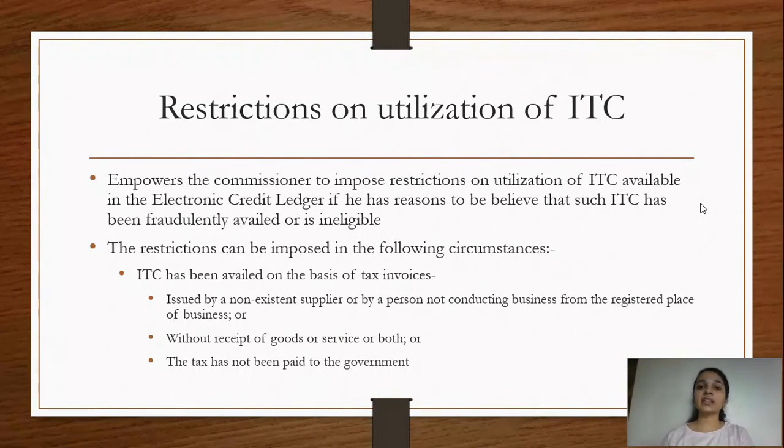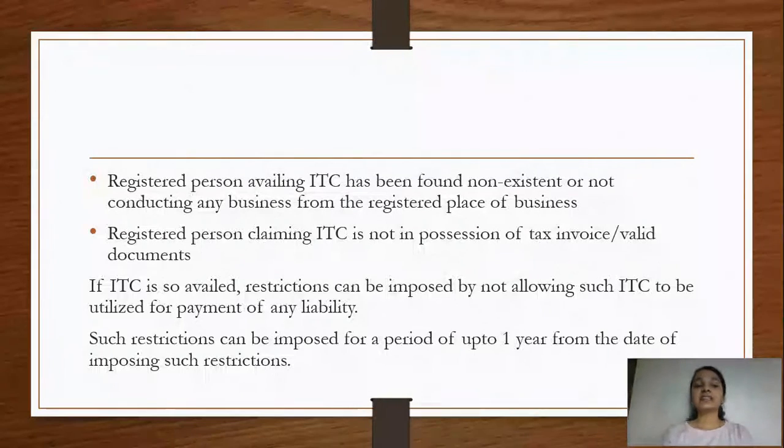Now let's look at the other two situations wherein there's a restriction on utilization of ITC. So the second situation is wherein a registered person who is availing ITC has been found non-existent. पहले वाले situation में क्या देखा था? In the first situation we had seen that there's a person who is in possession of an invoice, but this invoice has been issued by a non-existent supplier. Now here we are talking from the registered person's point of view who is availing ITC, that is the recipient.